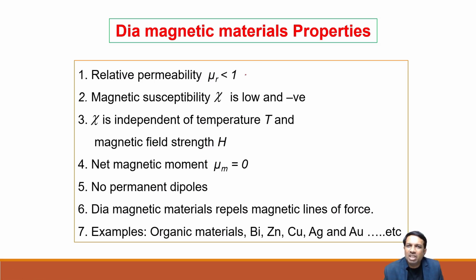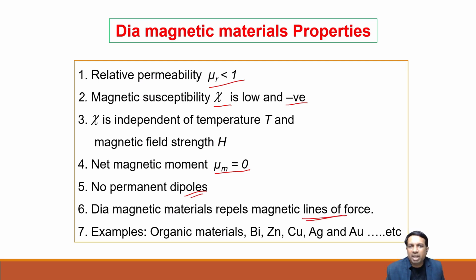The properties are very straightforward. Its relative permeability is less than 1, and magnetic susceptibility is negative, and susceptibility is independent of temperature and magnetic field strength. Net magnetic moment is 0. That's why there is no magnet, and no permanent dipole. No permanent dipoles exist in diamagnetic material.